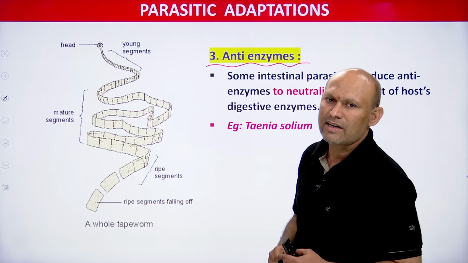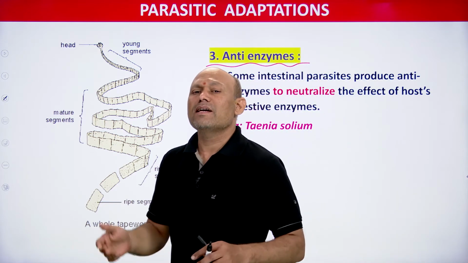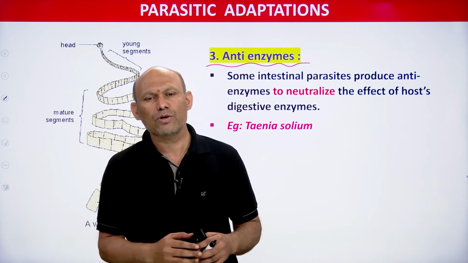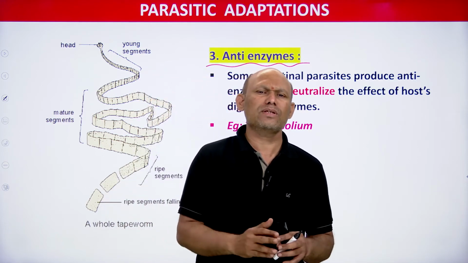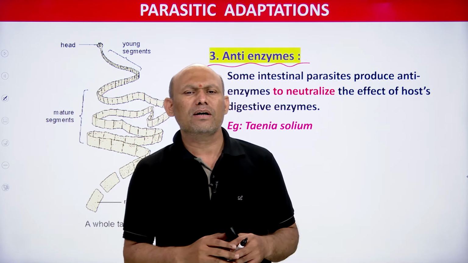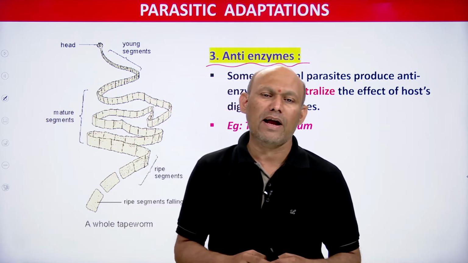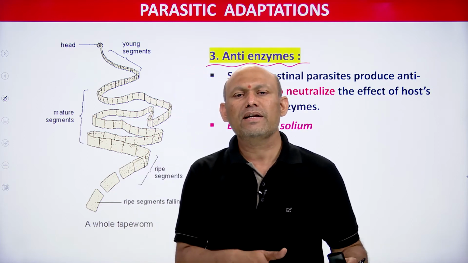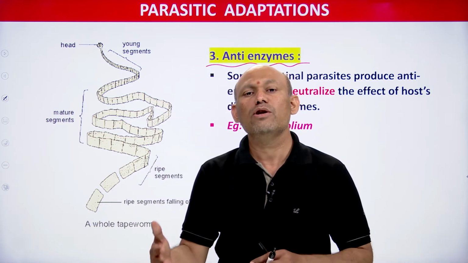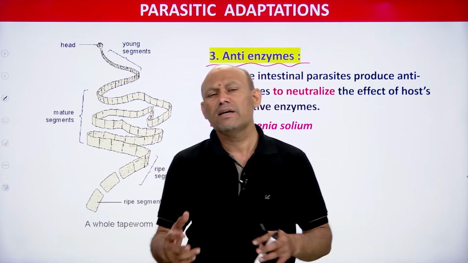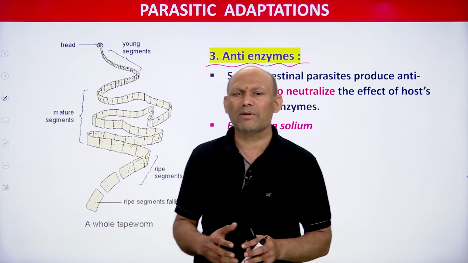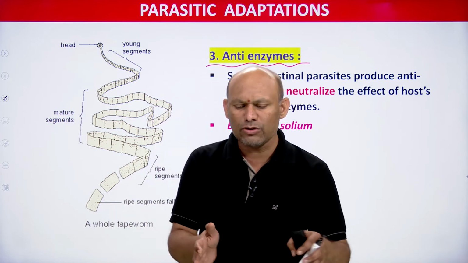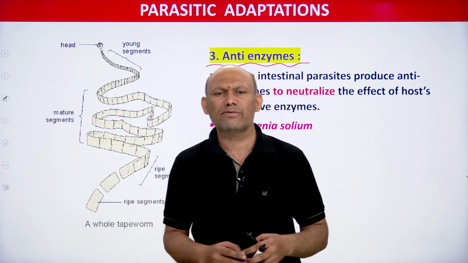Anti-enzymes, students. When parasites are living inside the body of their host, anti-enzymes are generally produced by parasites which live inside the lumen of the small intestine, because in the small intestine different kinds of digestive juices are released, and in digestive juices, what enzymes will be there, students.